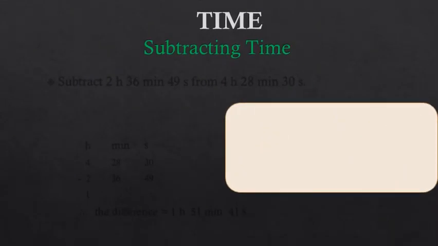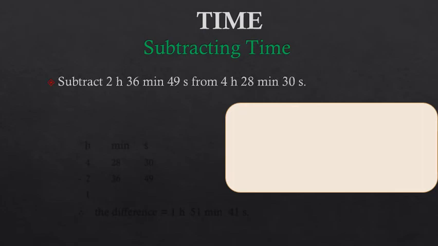Now children, let's come to the subtraction of time. So the first question is, subtract 2 hour 36 minutes 49 seconds from 4 hour 28 minutes 30 seconds. So children, in this case also we will make three columns of hour, minutes and seconds, and we will start the subtraction from the second column. See, we cannot subtract 49 seconds from 30 seconds.